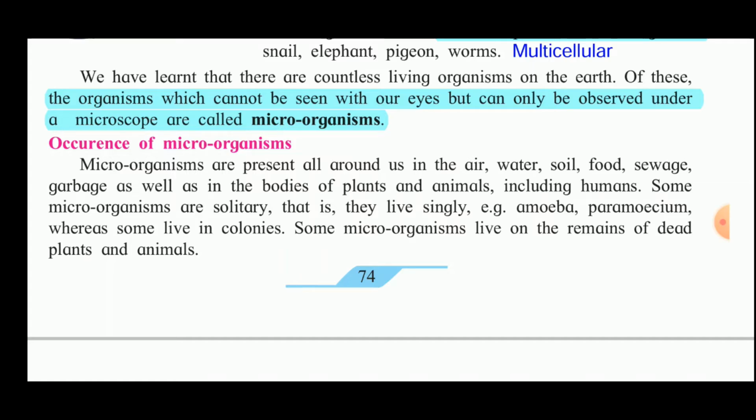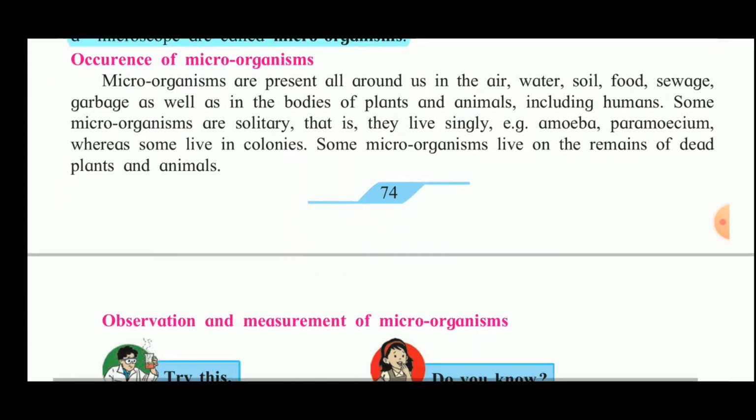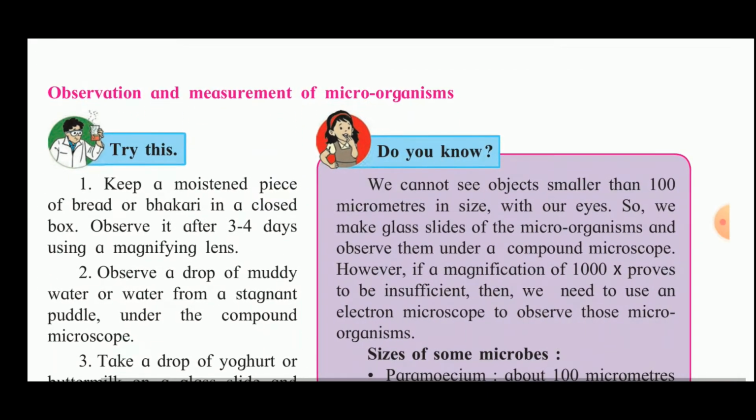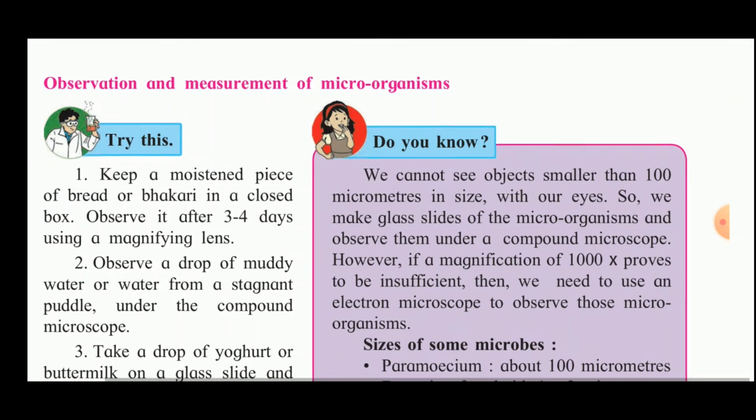Some microorganisms are solitary, that is, they live singly. Example, amoeba, paramecium, whereas some live in colonies. Some microorganisms live on the remains of dead plants and animals. Now, let us see how these microorganisms are observed and measured.